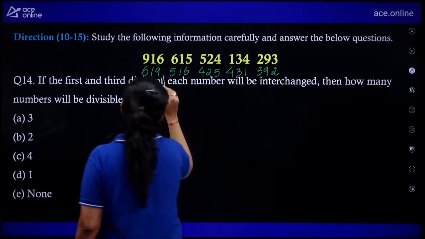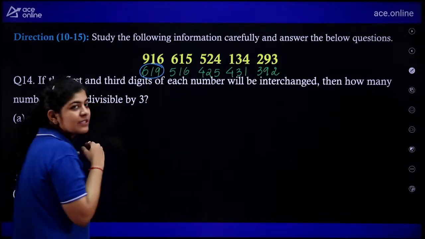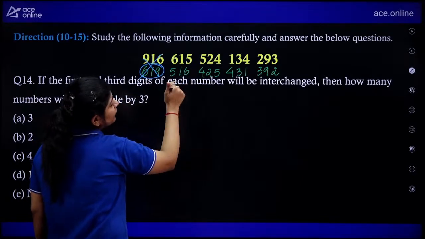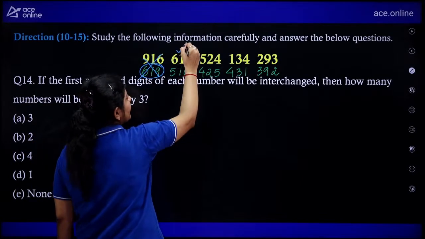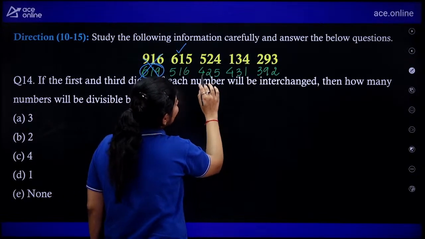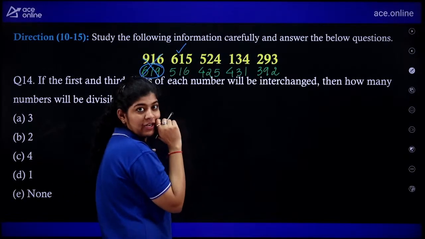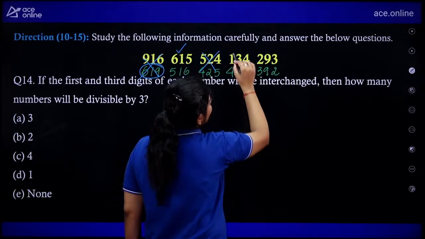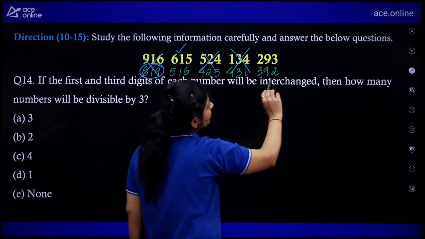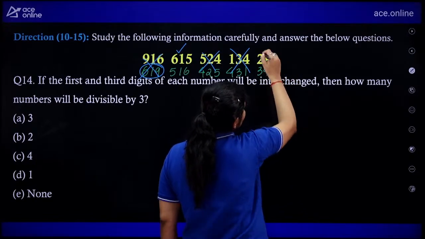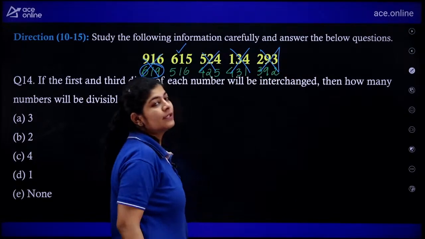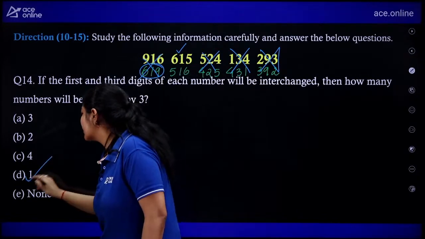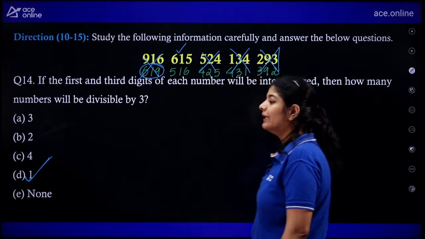So the sum that we are getting is 16. 16 is divisible by 3? No. Here we are getting 12. 12 is divisible by 3? Yes. Next. Here we are getting 6. 6 plus 5, 11. 11 is divisible by 3? No. Next. 8. 8 is divisible by 3? No. Here we are getting 12. 12 plus 2, 14. 14 is divisible by 3? No. So we are only having one number which is divisible by 3. So the correct answer over here is your option number D.